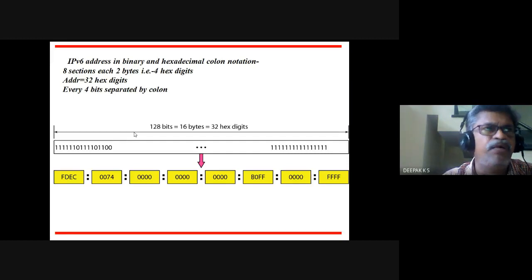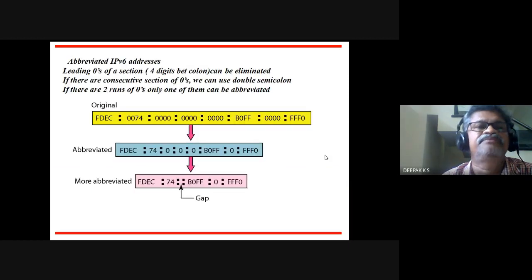In that header there will be one place where we put the source address. So the IPv6 address is in binary there, and in hexadecimal colon notation, 8 sections each of 2 bytes, i.e. 4 hex digits. So the address is 32 hex digits. Every 4 hex digits are separated by a colon. So this second one is the human readable form.